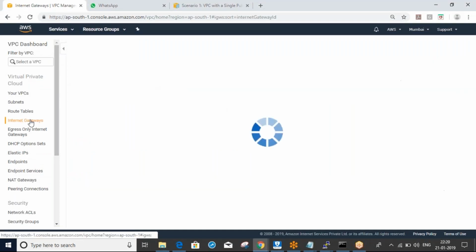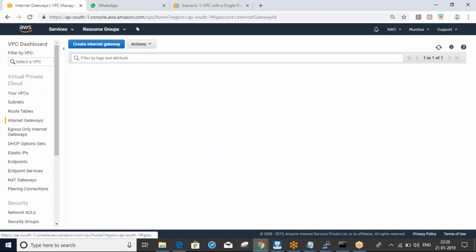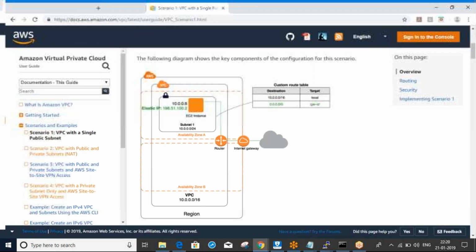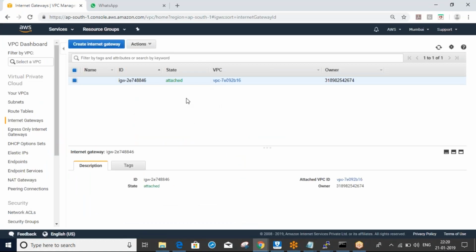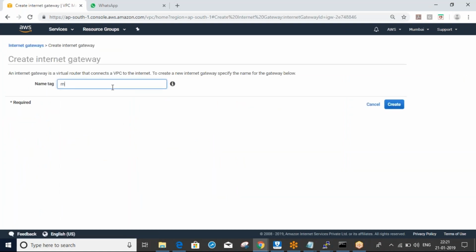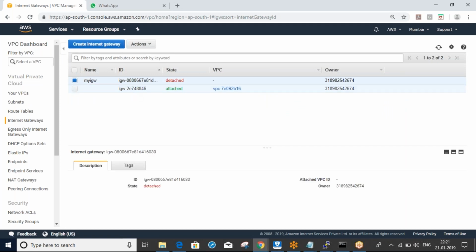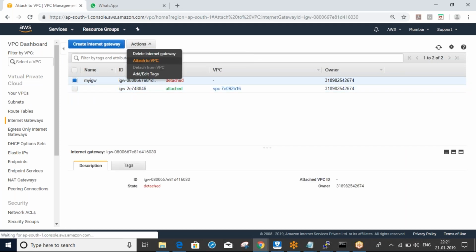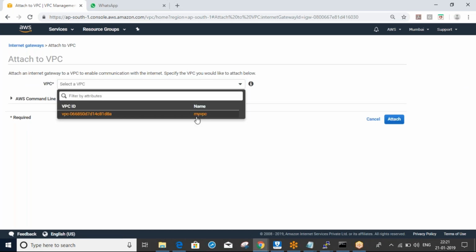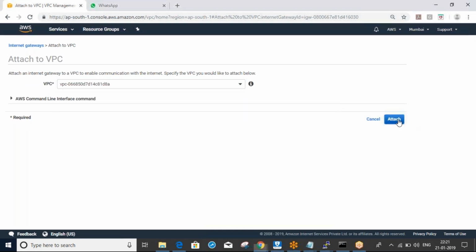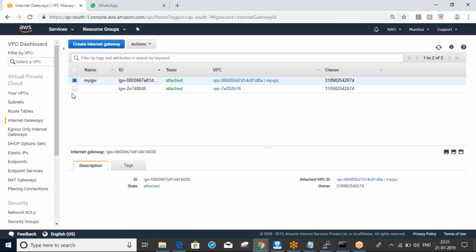Go to internet gateway. Already we have a VPC and a subnet. So go to internet gateway. Here you can see I already have one internet gateway. This is the default one, just leave it. We'll discuss it later. Create my IGW. Just create. Done. Okay, so actions, attach to VPC. Just attach to your VPC. Done. Attached to my VPC.